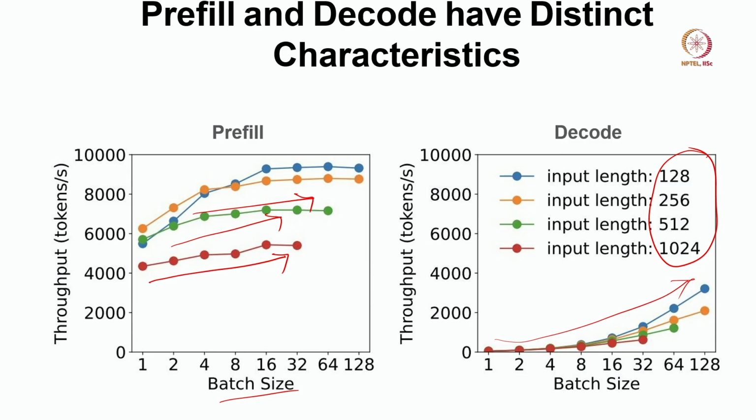We already have seen that the arithmetic intensity of decode is already low, right. And the amount of memory access is also constant, because we have to access all the weights. So for all these reasons, we can increase the batch size to get higher throughput while decoding, right. So prefill and decode have distinct characteristics.